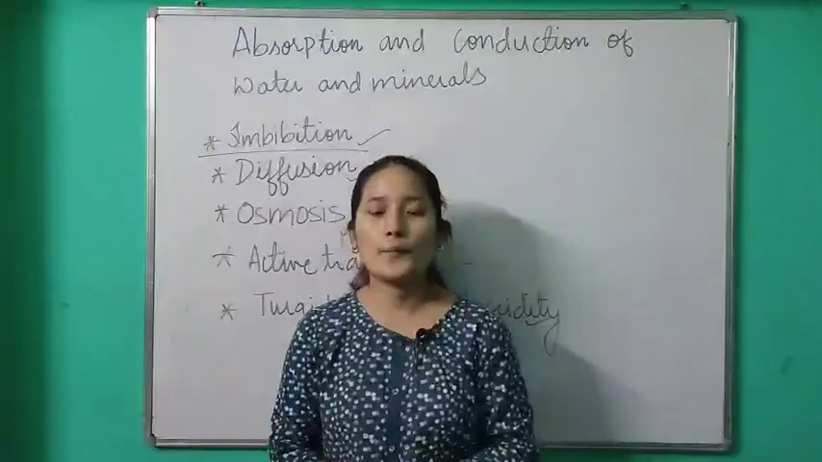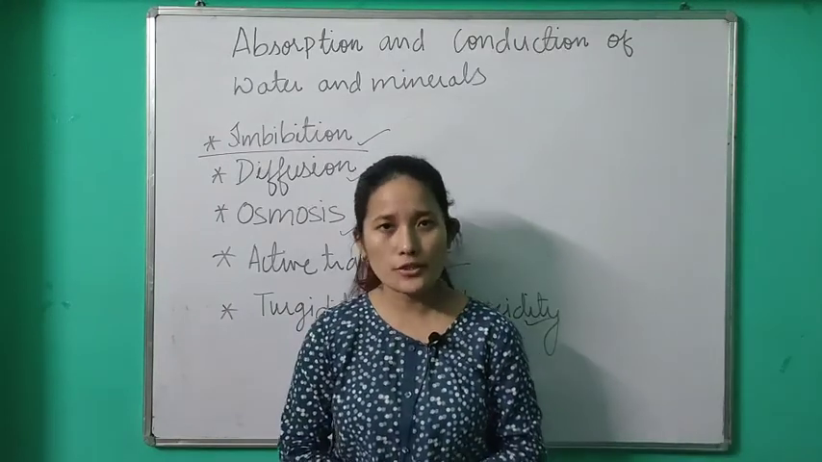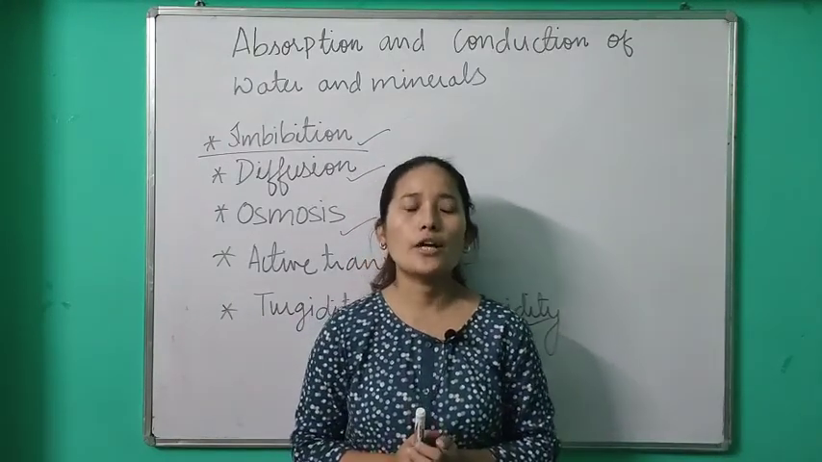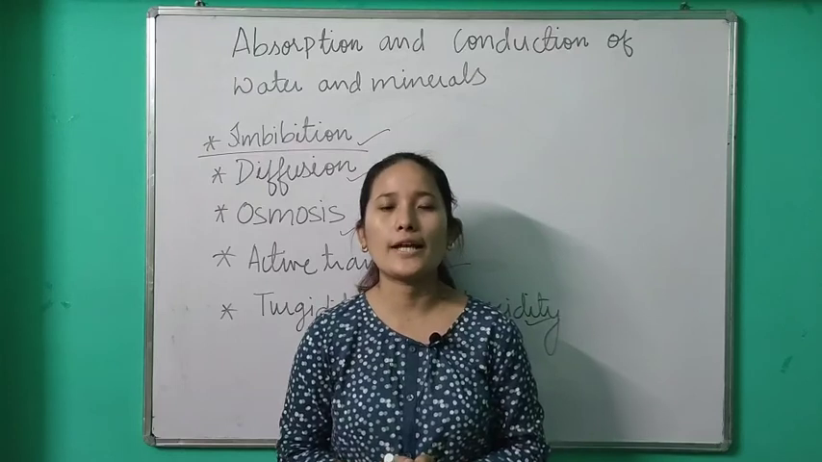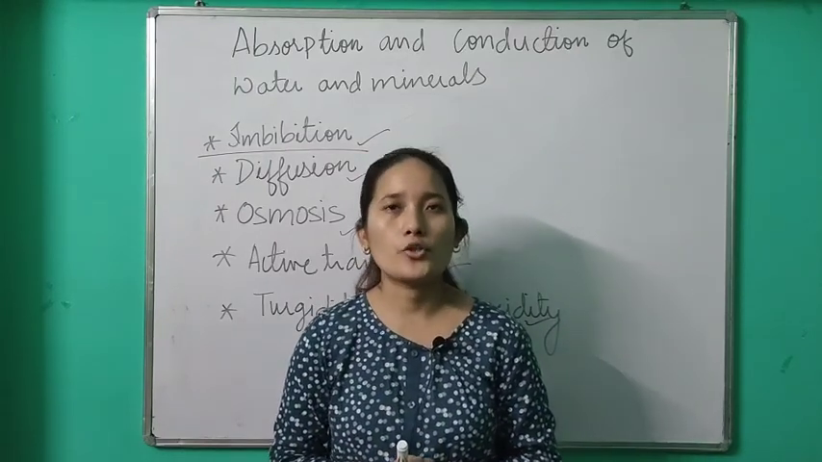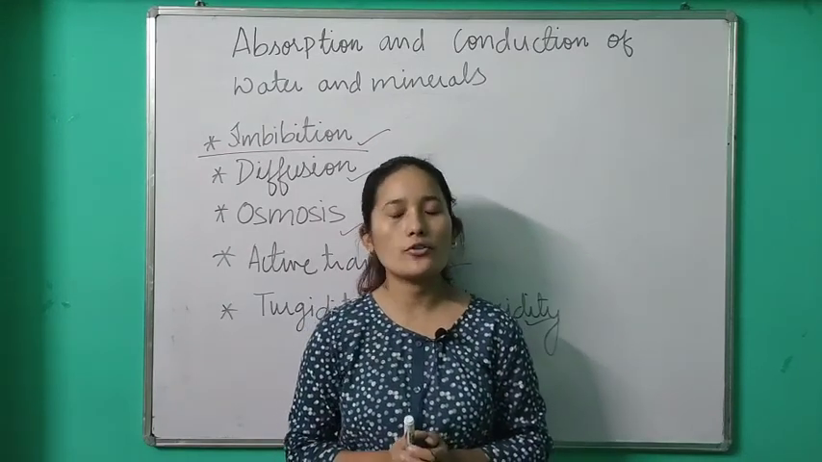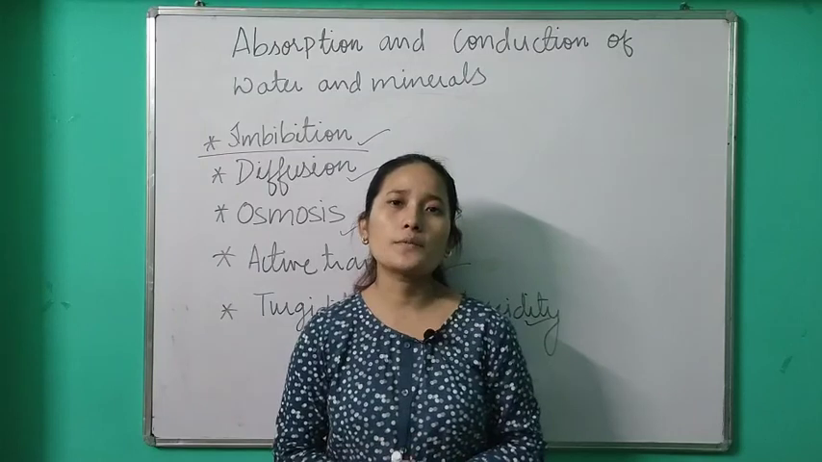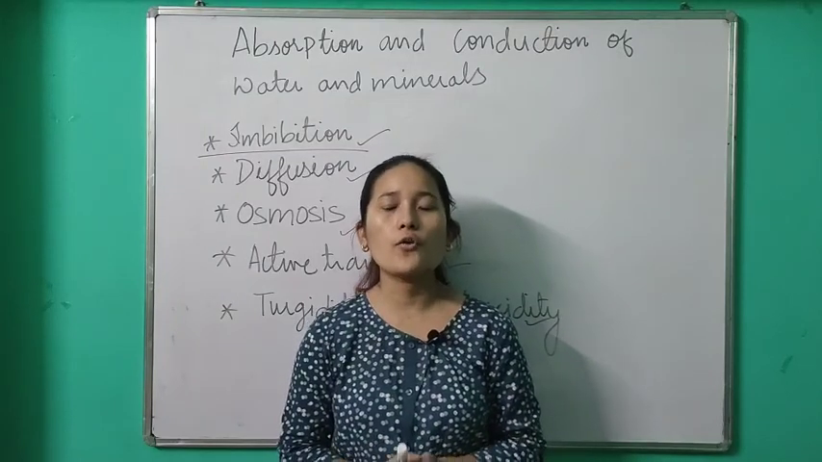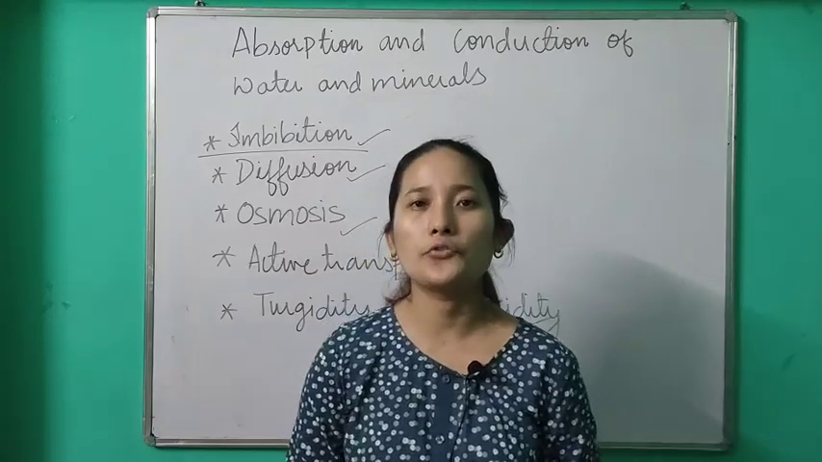So in our previous video we were discussing chapter 4, that is absorption by root. In that video we have already discussed the function of the root and the characteristics of a root which make it efficient for absorption of water. In today's class we will be discussing the different processes which help in absorption and conduction of water and minerals. Okay, first let me introduce you to the different processes.